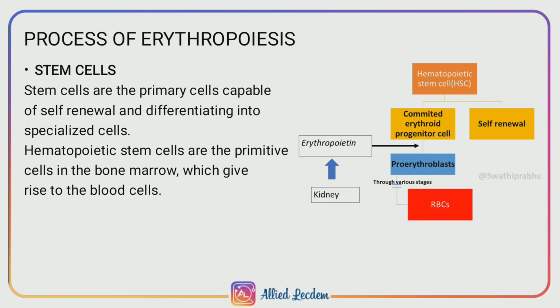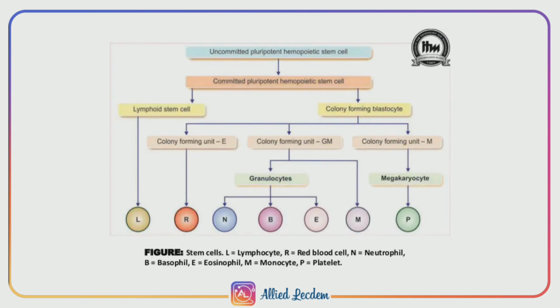Stem cells in bone marrow are called uncommitted pluripotent hematopoietic stem cells, known as PHSC. In early stages, these PHSCs are not designed to form a particular type of blood cell. When these cells are designed to form a particular type of blood cell, the uncommitted pluripotent hematopoietic stem cells are converted into committed pluripotent hematopoietic stem cells. These give rise to one group of blood cells. The committed PHSCs are of two types.